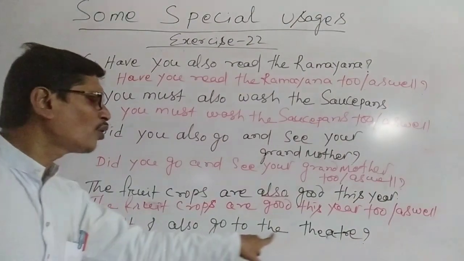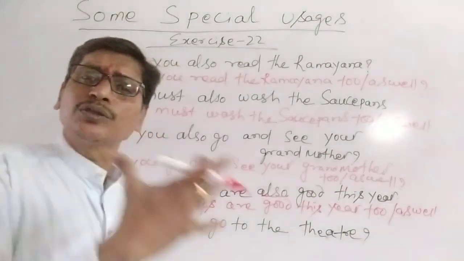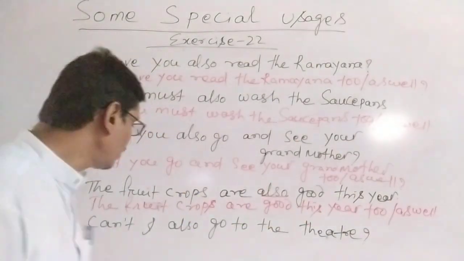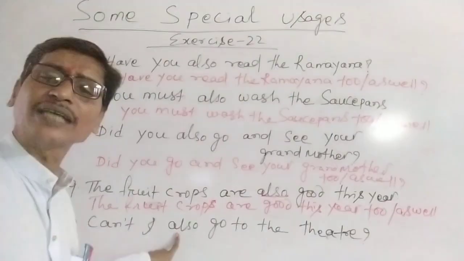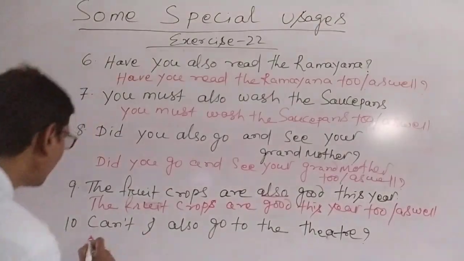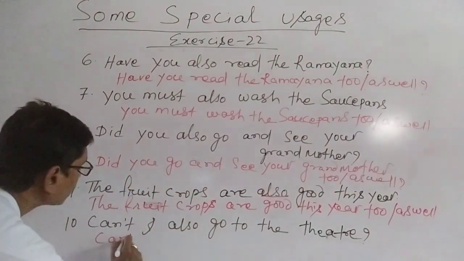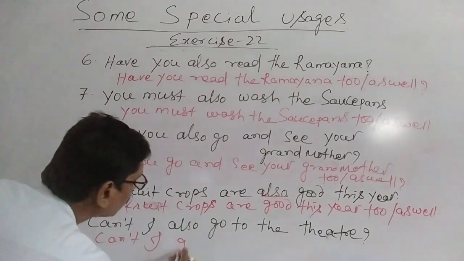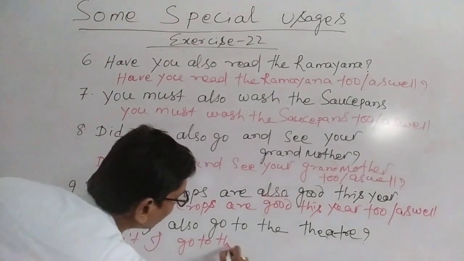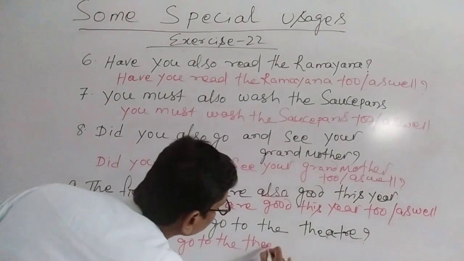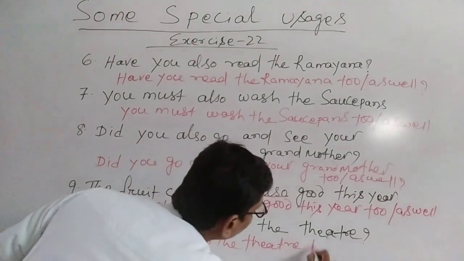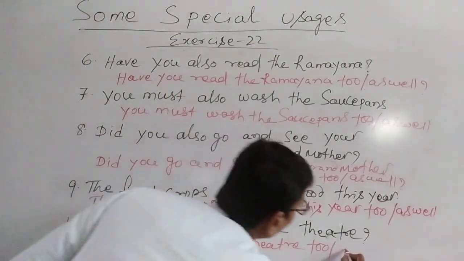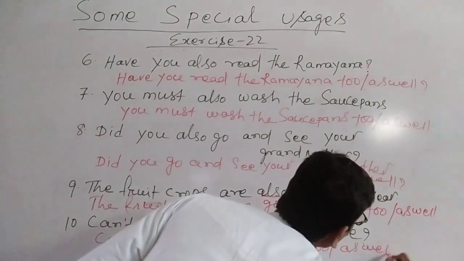Can I also go to the theater? So here you have seen this also is used over here. We can use: Can't I go to the theater too, or as well?